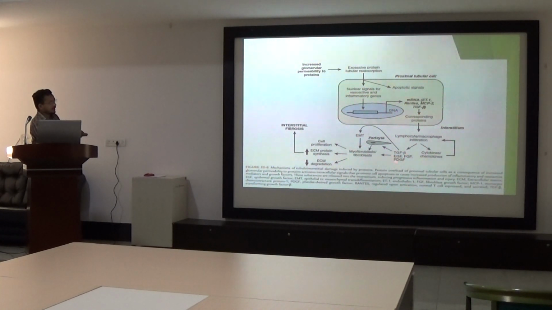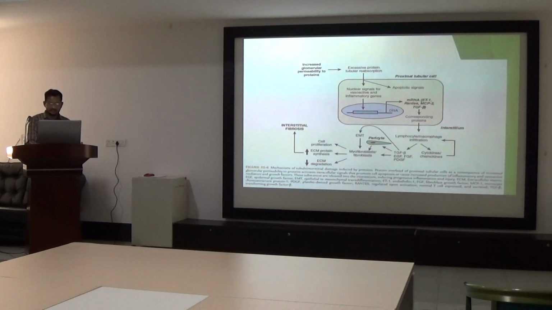These are the inflammatory and fibrotic markers that convert the fibroblast to myofibroblast, and myofibroblasts lead to cell proliferation, extracellular matrix protein synthesis, and decreased degradation of the extracellular matrix, which causes interstitial fibrosis. So the basic concept is that long-term proteinuria leads to interstitial fibrosis. So in CKD, if in the initial phase we don't control the proteinuria, it will in the long term lead to interstitial fibrosis